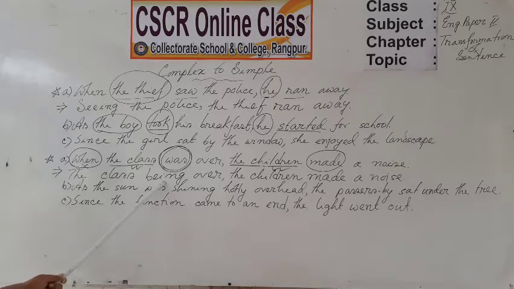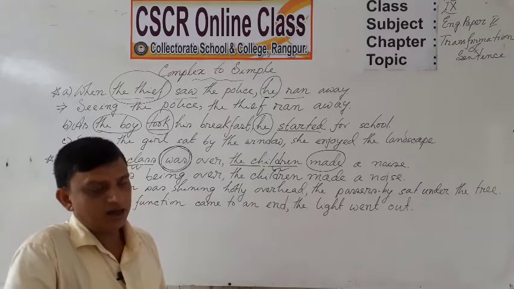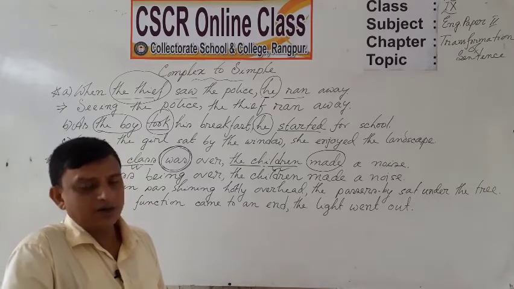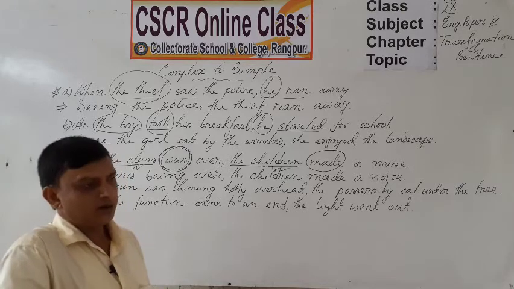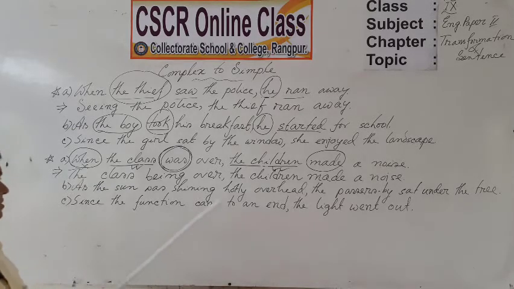Yes, dear students, again, if have, has, had are used as the main verb, as the principal verb, then what will be the present participle form? Yes, the present participle form of have, has, had is having. So, dear students, again in B, as the sun was shining hotly overhead, the passers-by sat under the tree.